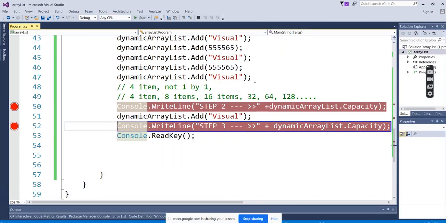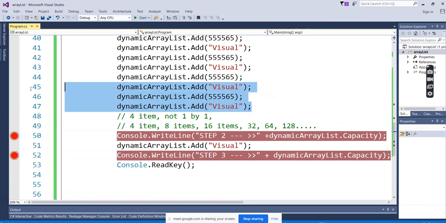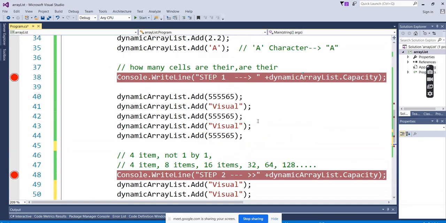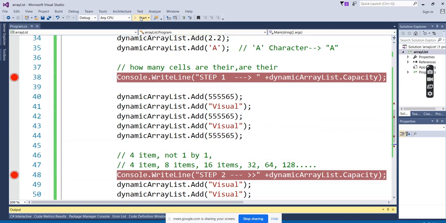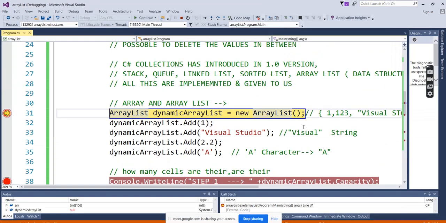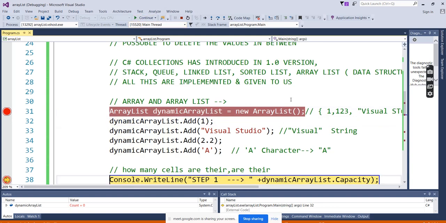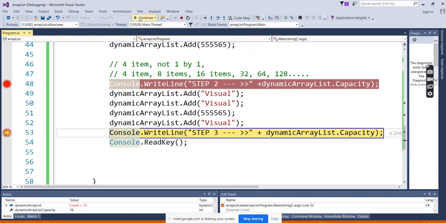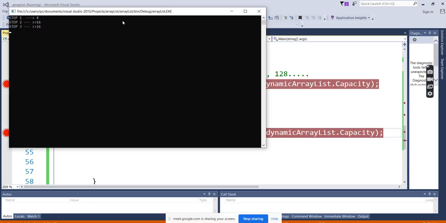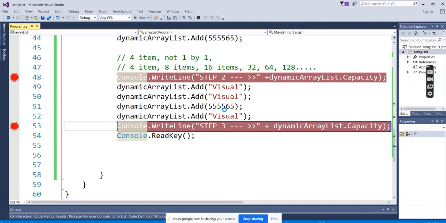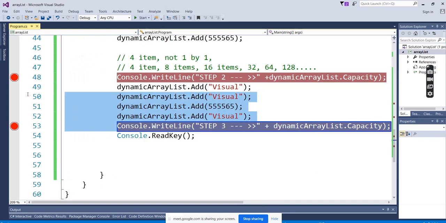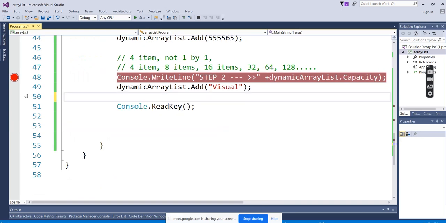So the value keeps on increasing as we add. I think it will show 16 here. Yes, now I think it will, because it is already calculated. It will keep on doubling the values. After 16, it will allocate memory for 32. In this way, the array list keeps on adding capacity.